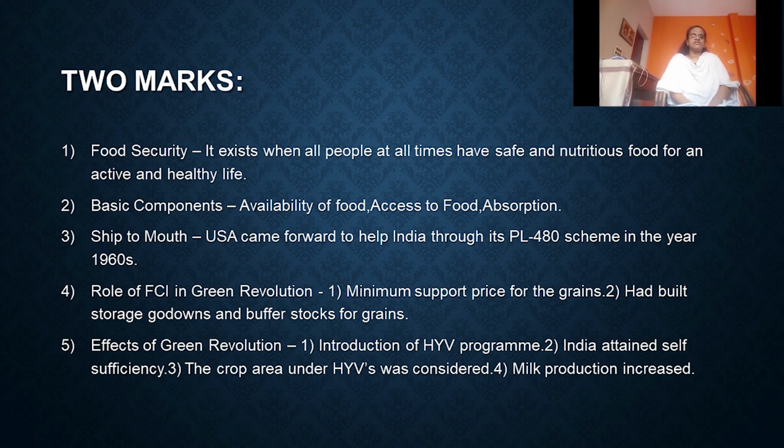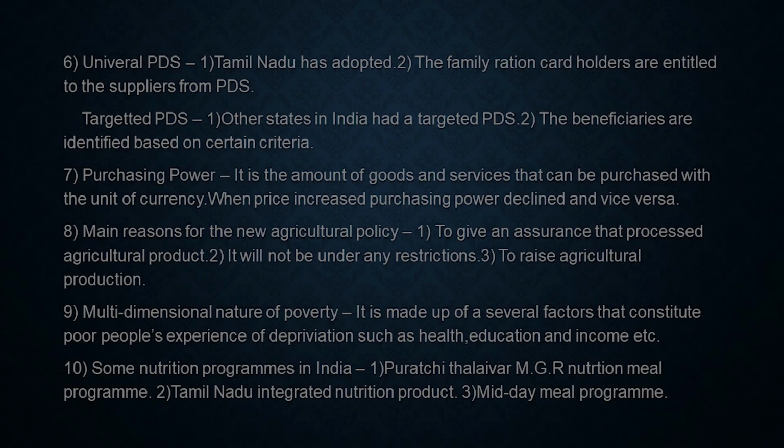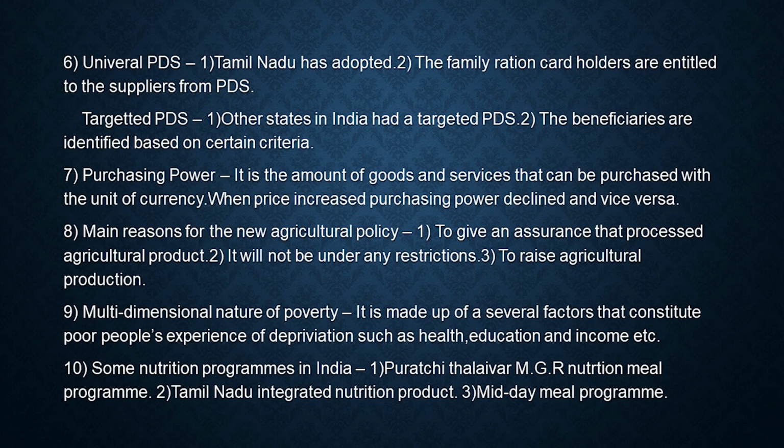What are the effects of Green Revolution? Effects of Green Revolution: introduction of HYV programs. India attained self-sufficiency in food grain production. The crop area under HYVs of wheat and rice grew considerably. Milk production increased.